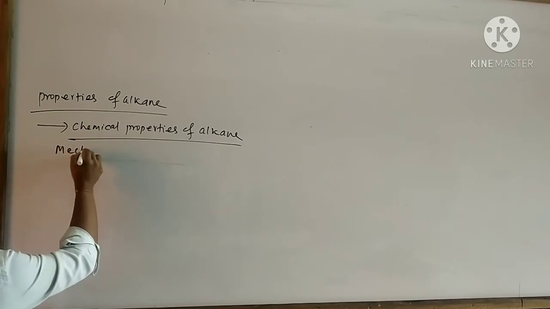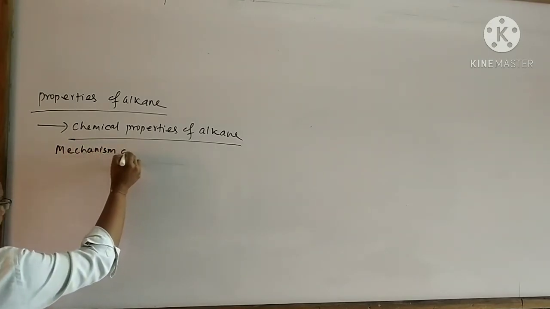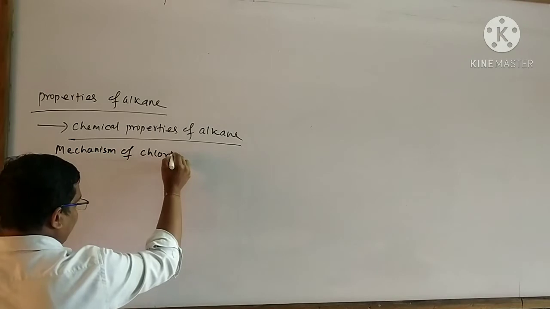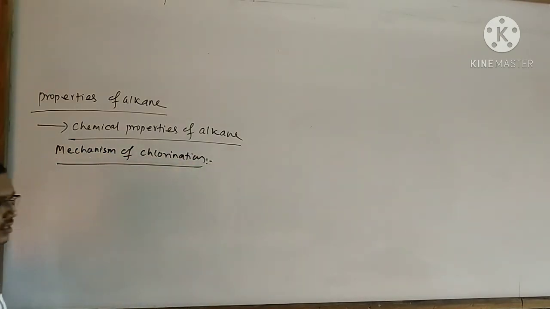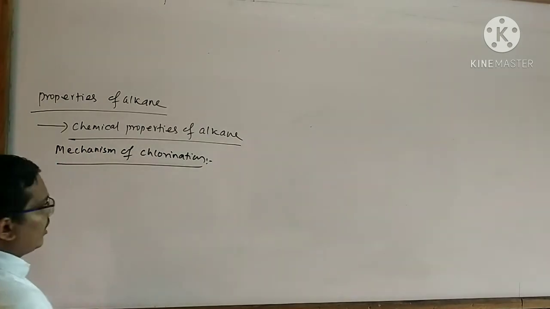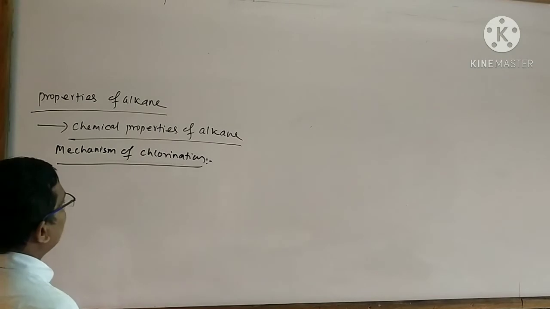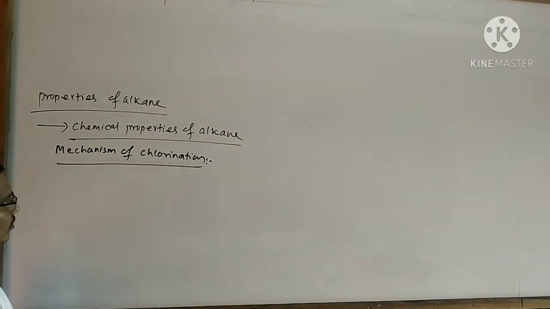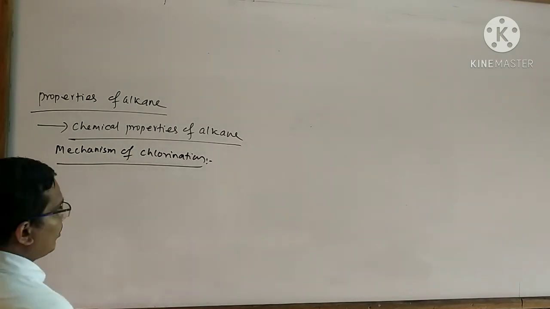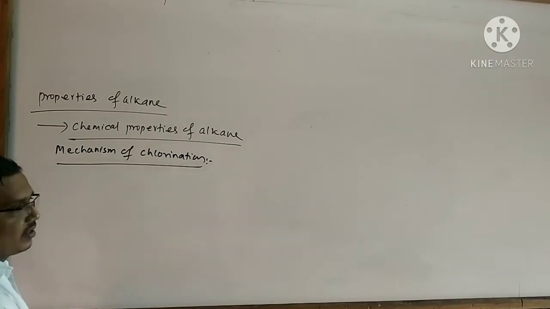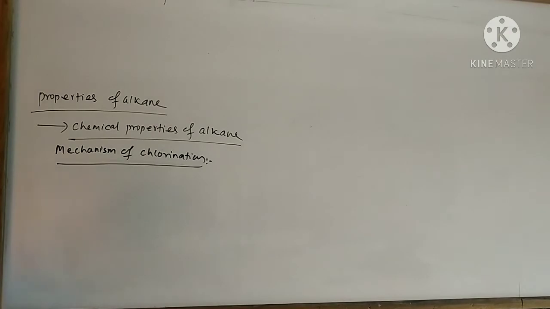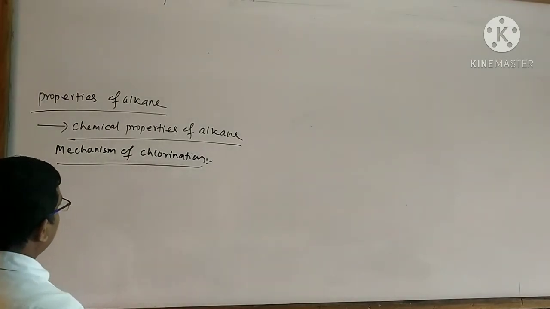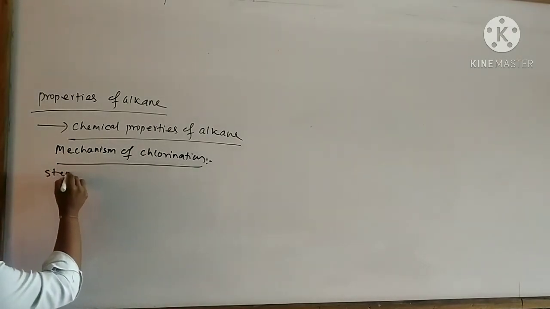Next I will explain about the mechanism of chlorination. Mechanism of chlorination means how the chlorination reaction is possible and what are the steps related to the chlorination. Chlorination is based upon the free radical mechanism. Free radical acts as an attacking reagent. There are 3 steps involved in the chlorination. Step number 1 is